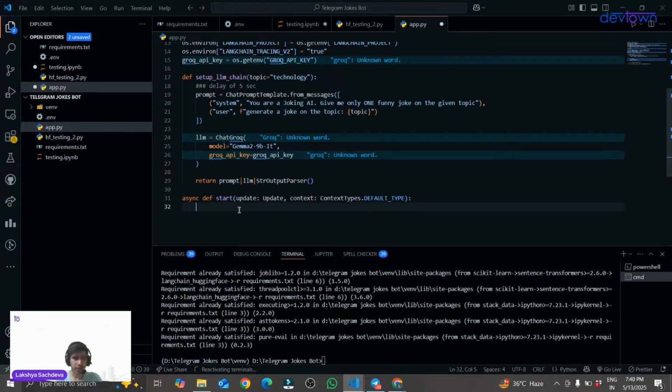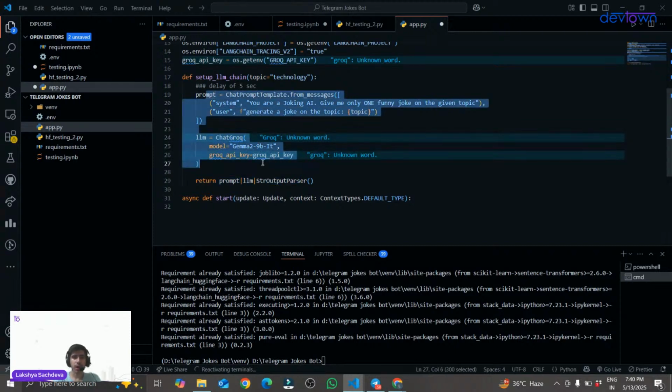Okay, so what I was telling is, suppose I add a 5-second delay in my normal function. First of all, my function will call this setup LLM chain. Then, after that, it will take a 5-second break. And after 5 seconds, it will move on to the prompt. It will execute the prompt, then LLM, then this return statement. So it will execute the further commands after this delay of 5 seconds.